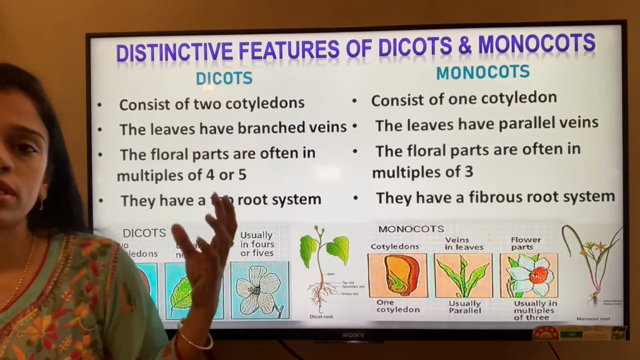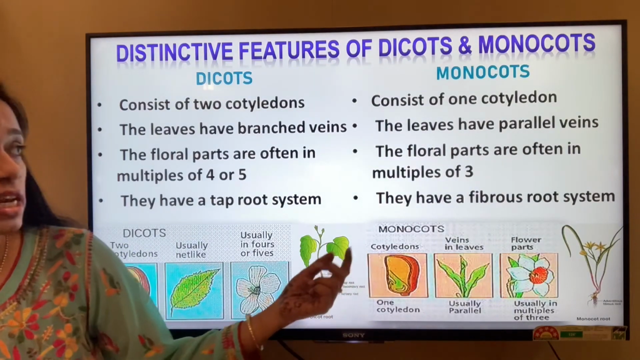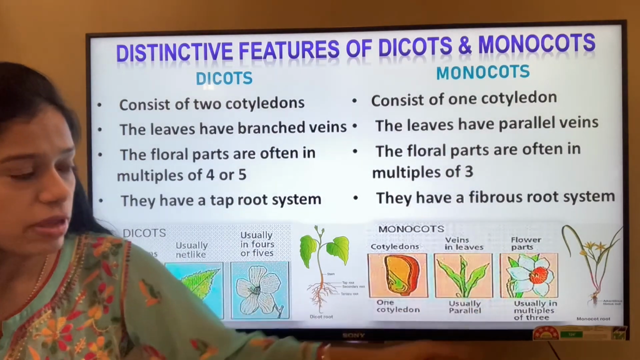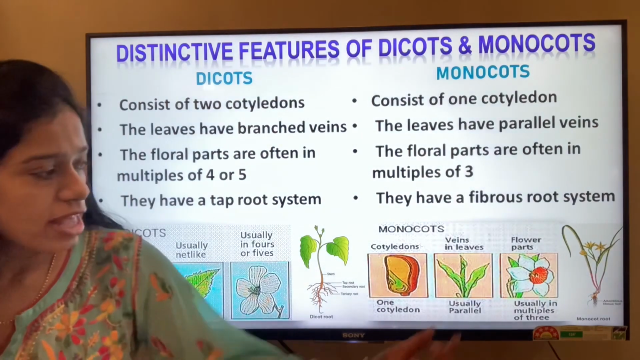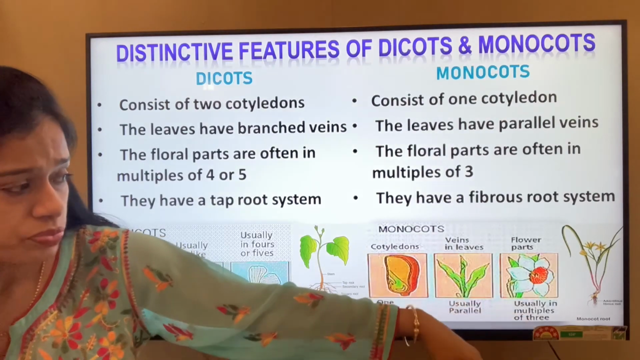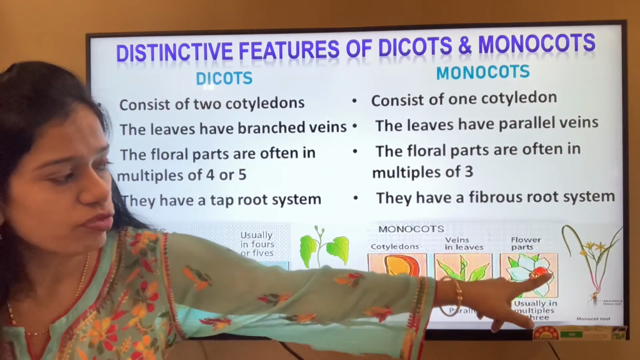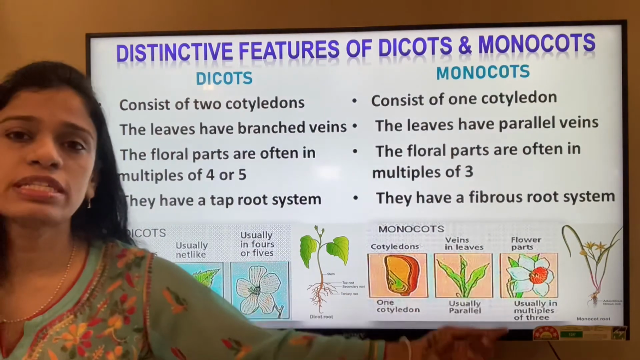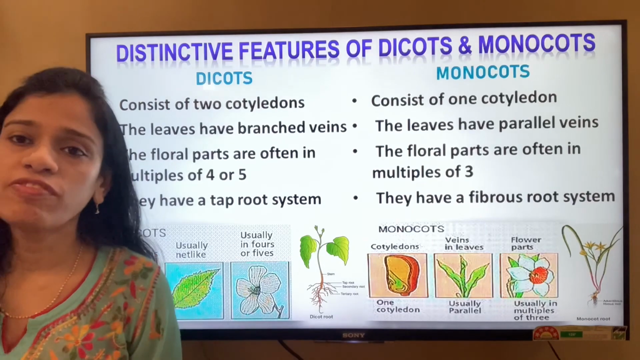Whereas the monocots consist of only one cotyledon. The leaves have parallel venation. The venation goes in parallel lines which do not meet each other. The flower parts are in multiples of 3, that is 1, 2, 3, 4, 5, 6. Here you can see they have 6 petals, whereas there were 5 petals before. So 3, 6, 9, like that, and they have a fibrous root system.